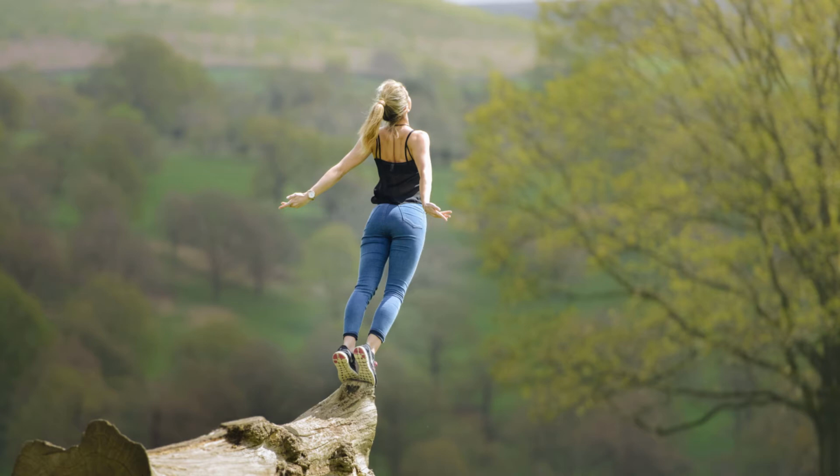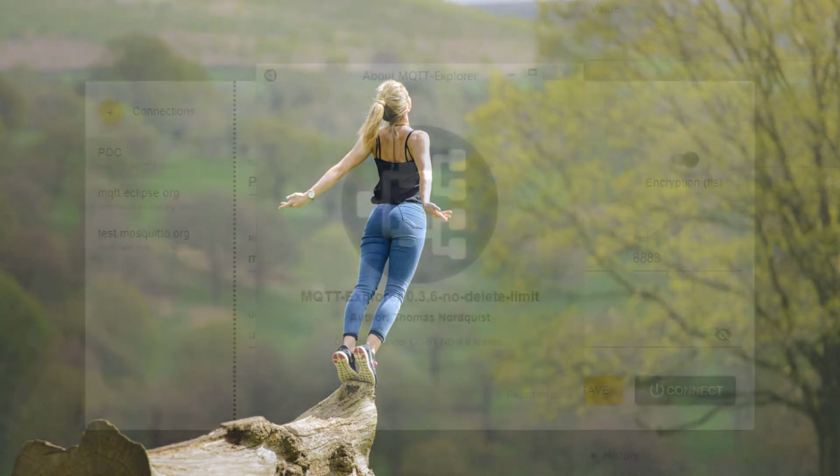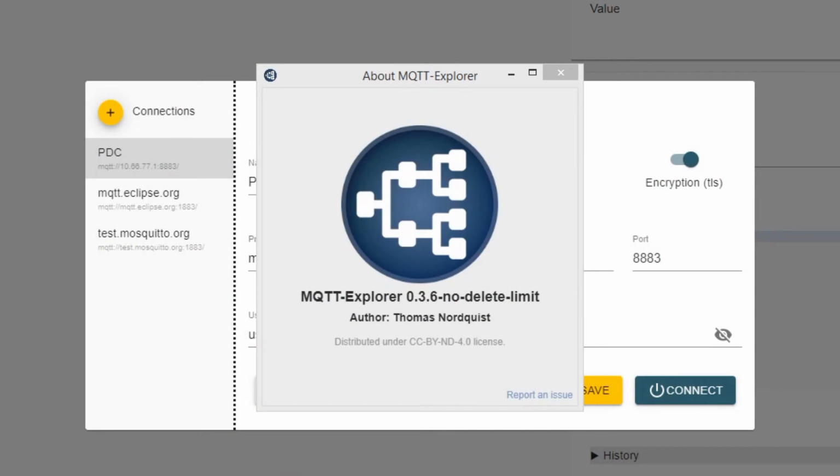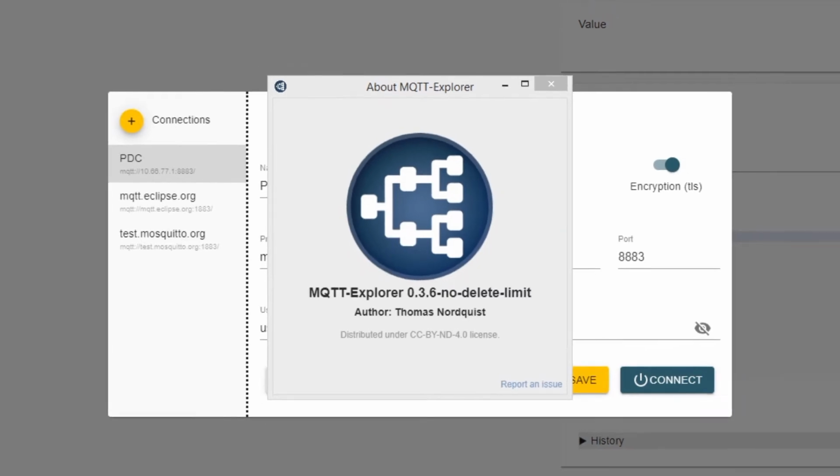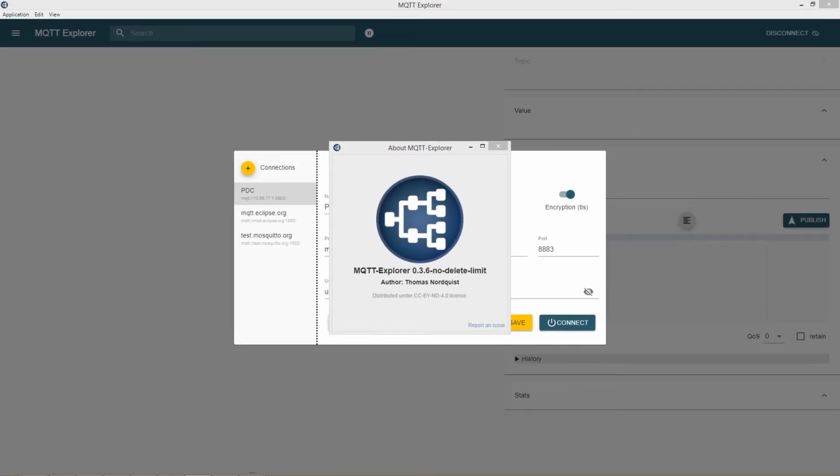This broadcast would also have all the inputs the device can handle. To see how the topics and messages look, I'll be using a free portable software called MQTT Explorer. It's a Windows-only program, so if you're using OS X or Linux, you'll just need to find an alternative.